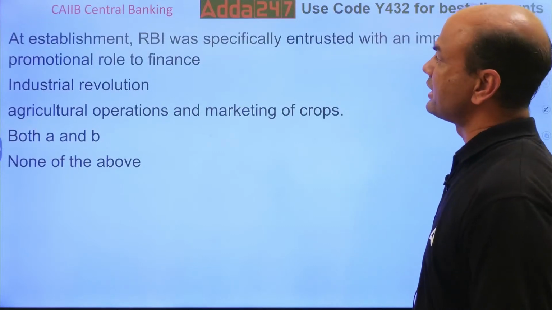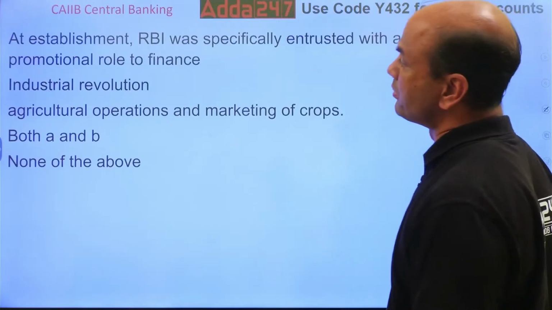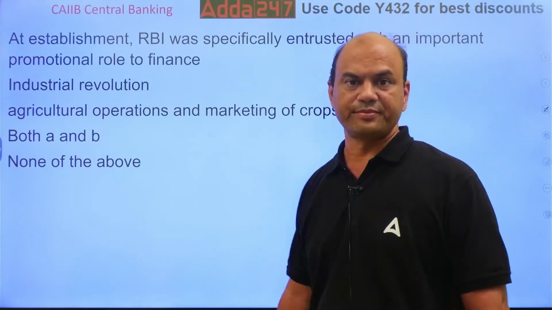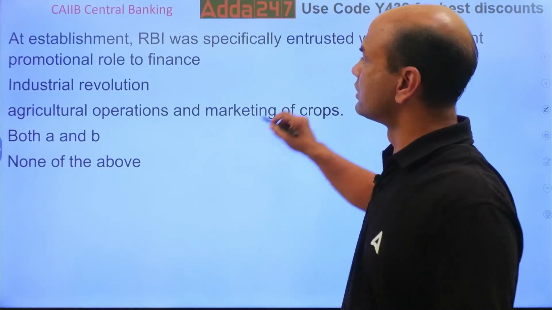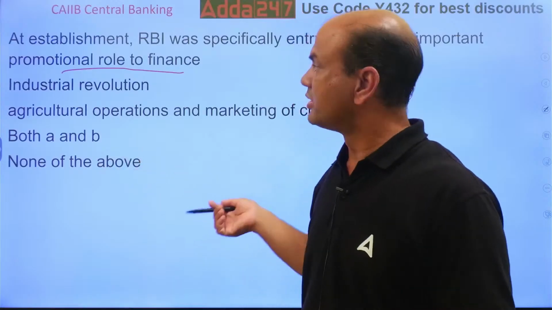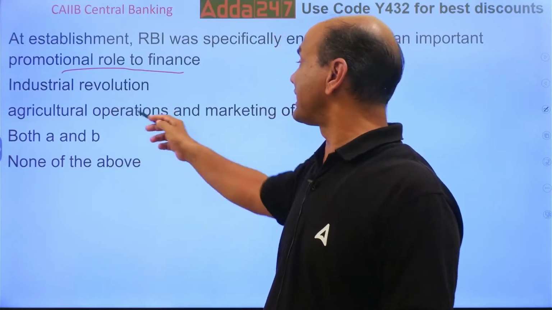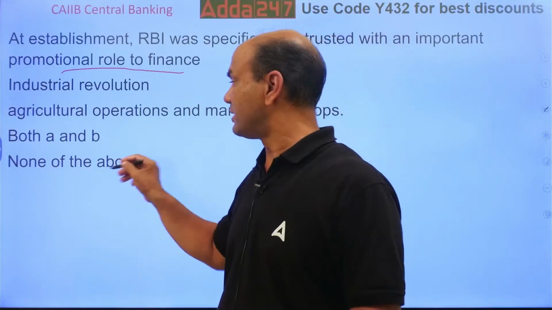At establishment, RBI was specifically entrusted with an important promotional role to finance. So what finance? What did they want to finance? Industrial revolution, agricultural operations and marketing of crops, both A and B, and none of the above.